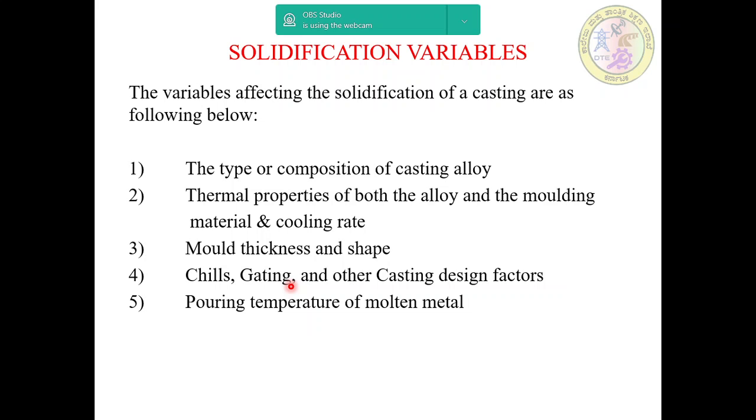And then finally, the last one is the pouring temperature of molten metal. Here, the pouring temperature of the molten metal must be higher than the solidification temperature of the metal. This will help the molten metal to flow into all the regions of the mold before solidifying and overcome the solidification related defects.